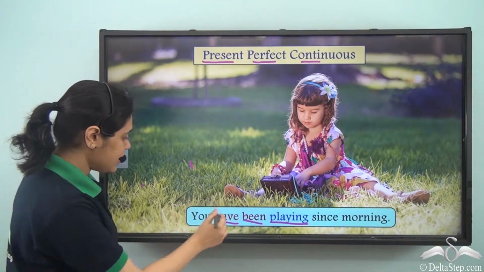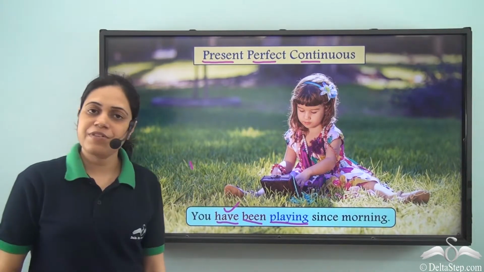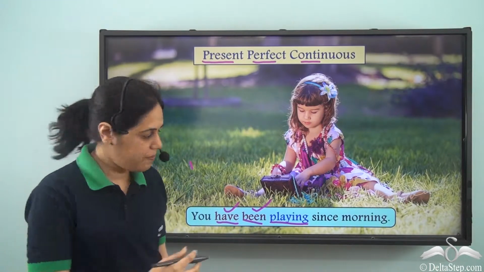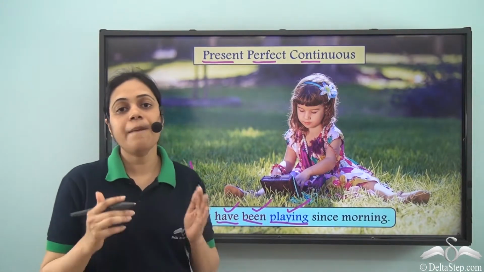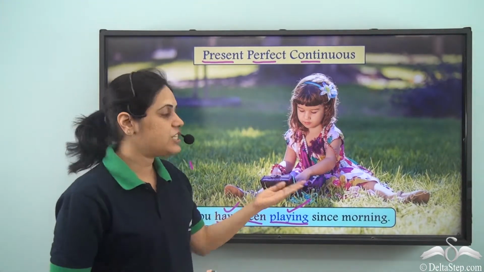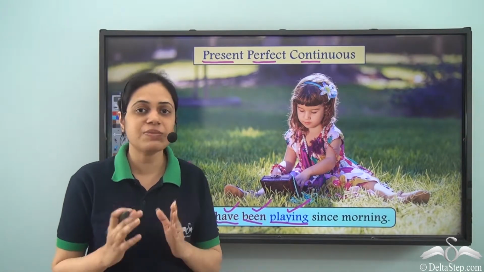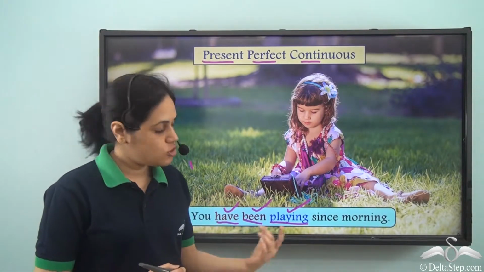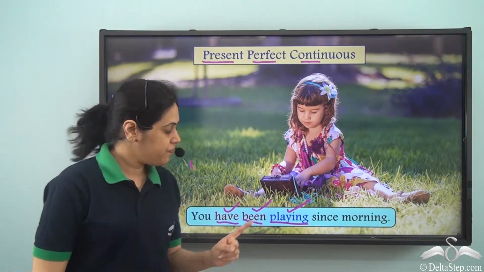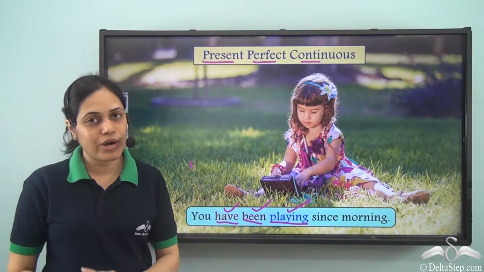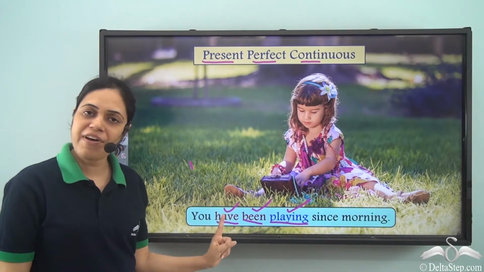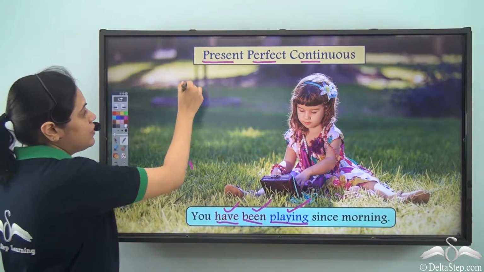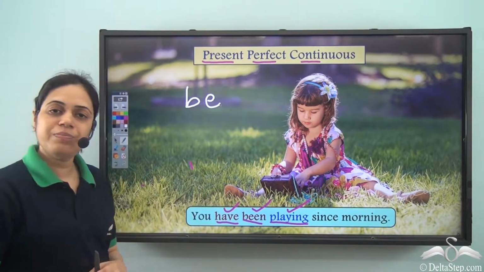As we can see, have is the helping verb and been is another helping verb. Playing is the main verb because it denotes the main action that is being performed. The main action being performed is playing. Have and been are 2 other verbs. Have is a form of have verb and been is a form of be verb.